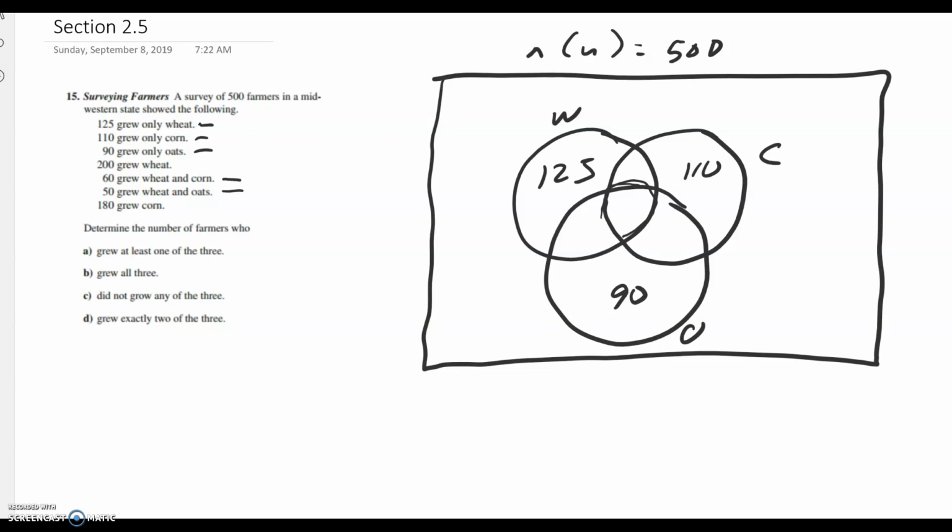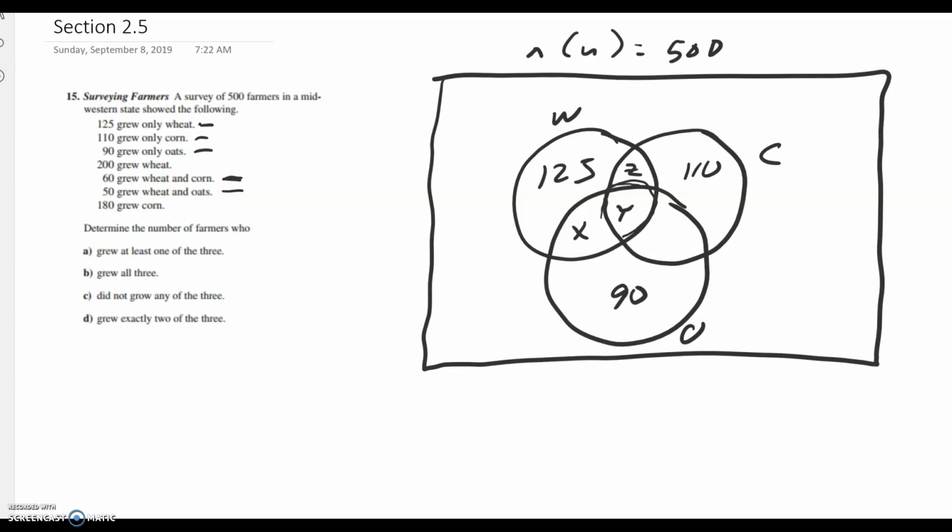Now, let's go to the 60 grew wheat and corn. How are we going to figure out what's going on there? Where is the wheat and corn? So think about that a bit. I'm going to put in some variables. I'm going to call this number x and this number y and this number z.